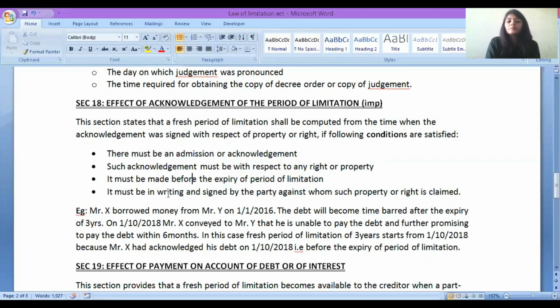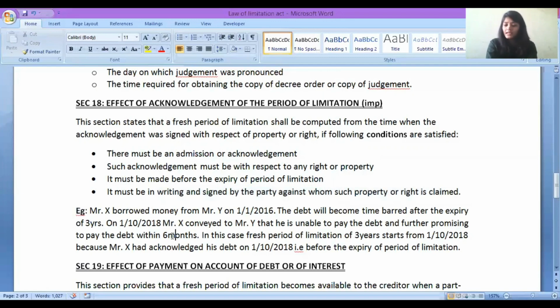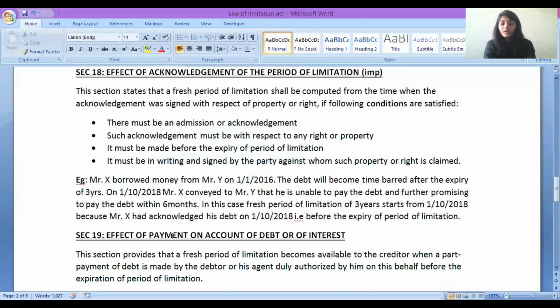Fourth point, it must be in writing and signed by the party against whom such property or right is claimed. It should be in writing, you will write it down for me, and you should sign. Against you I am claiming, so you should put in your signature and acknowledge me in writing. Then all the 4 conditions are very clear. The example is given, kindly read the example as well, you will understand very nicely.